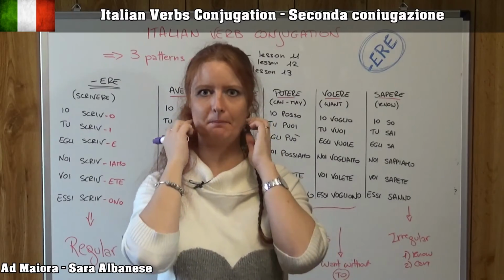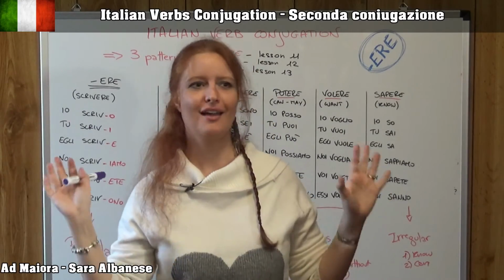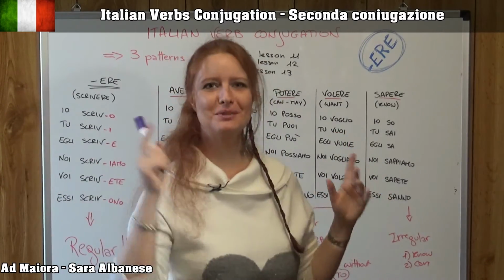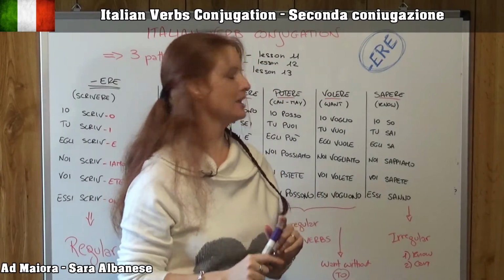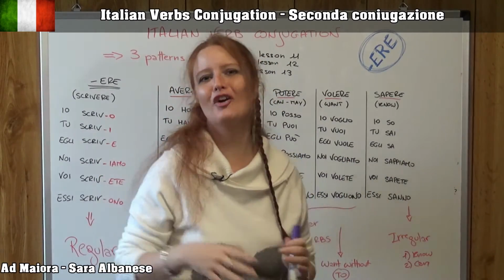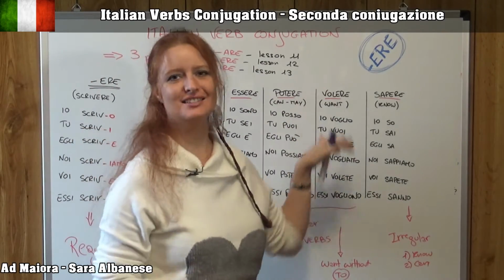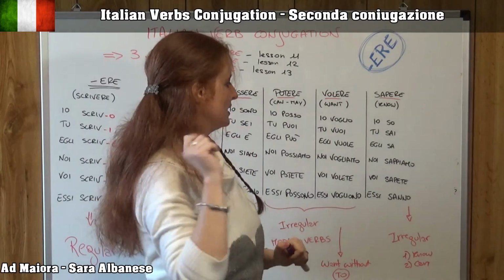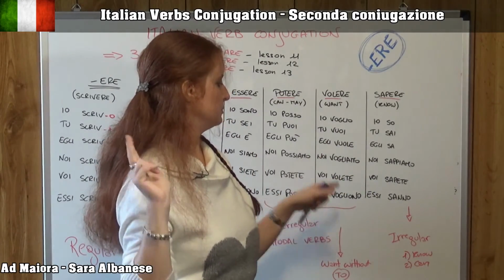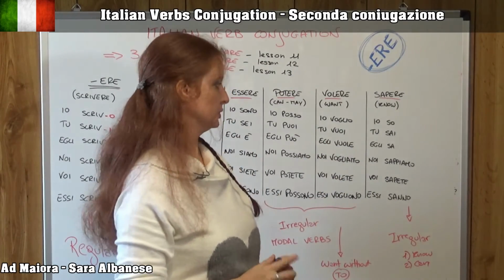Sometimes you can feel some bubbles coming up. Well, it's fine. It means you're doing it in the right way, but try to avoid it, maybe in public. So this is the sound we can find in these three persons: the first singular, first plural, and third plural.